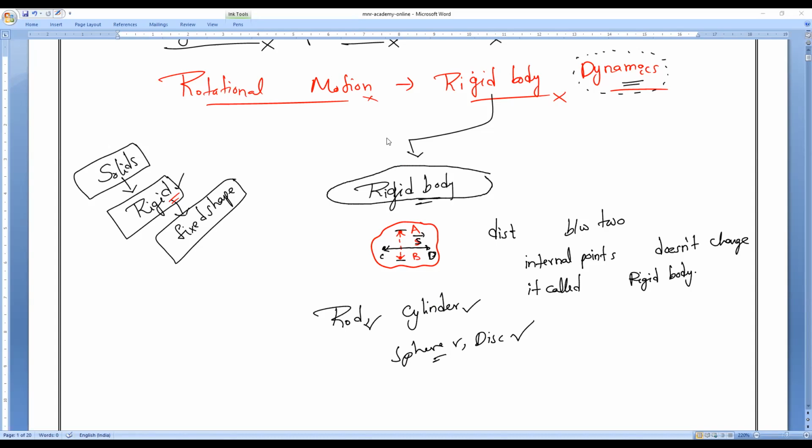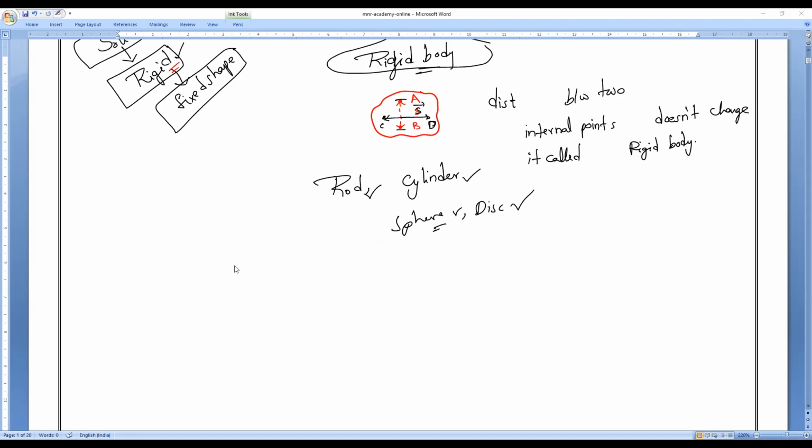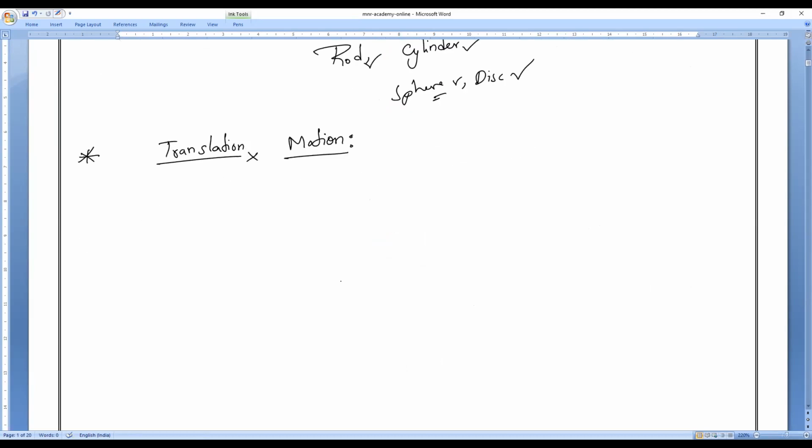Understood? All of you clear? Yes, please. So now, let us understand in this rotational motion, the first type of motion we want to understand is translational motion. In class 8 you might have studied it, and now you are going to study it again in class 11. So what do you mean by translational motion? Let us understand. First I will explain it with a diagram, and then we will write the definition.